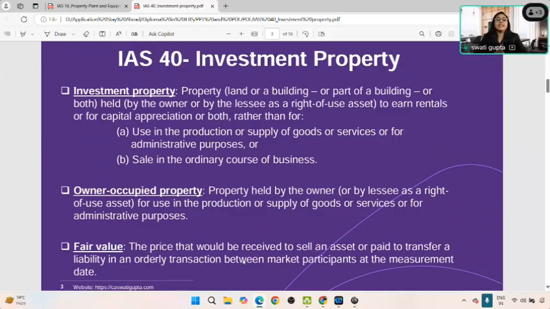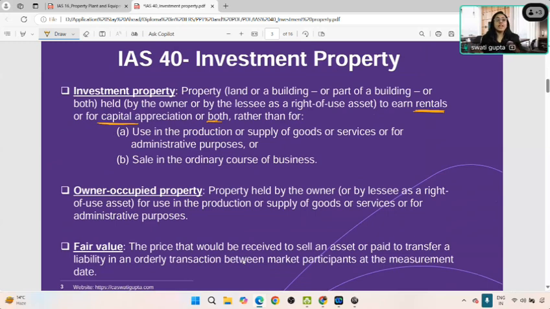Whenever there is any long-term asset which is held for rentals, for collection of rentals, and for collection of capital appreciation, or both. Either you hold that particular piece of property, or particular piece of asset, to collect rents. It is not your core business activity.